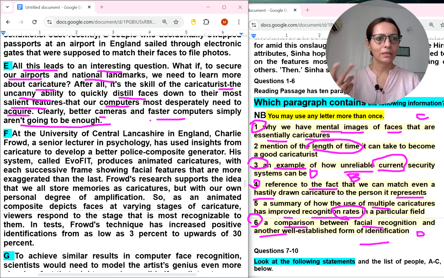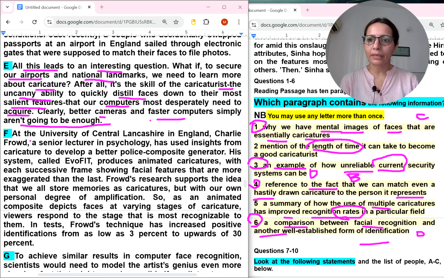Okay, so they are asking some question over here. So this is not enough to put in computers and all. In fact, the ability of the caricaturist is also important. The length of time it can take to become a good caricaturist is mentioned, but no explanation is given about what can be done to become a good caricaturist.